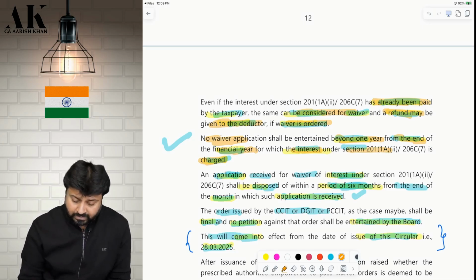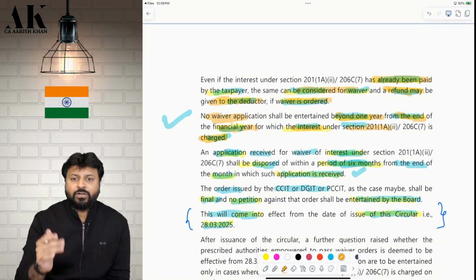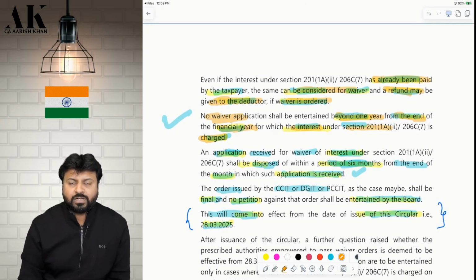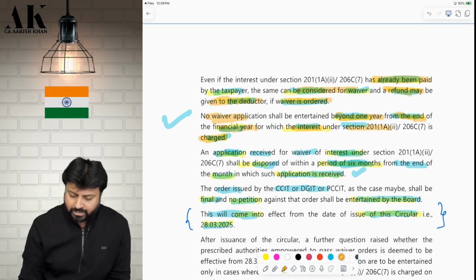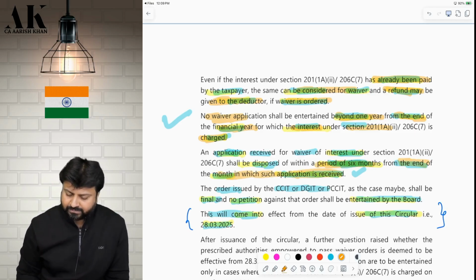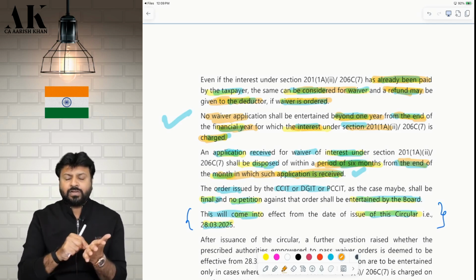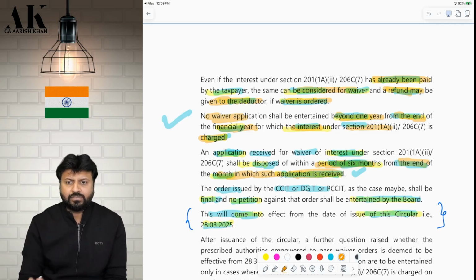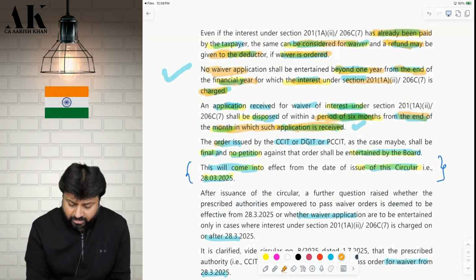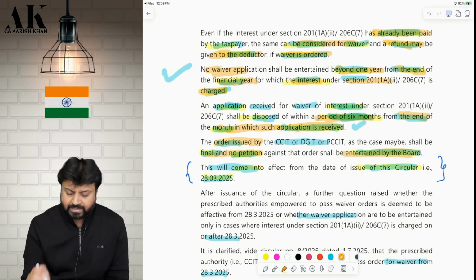Next, once the application is given to the respective authority, that is Director General, Chief Commissioner or Principal Chief Commissioner, they will pass an order within 6 months from the end of the month in which the application is received. So they will pass the order that the interest is waived, etc. You cannot file any petition against this order. Whatever they pass is final and conclusive.